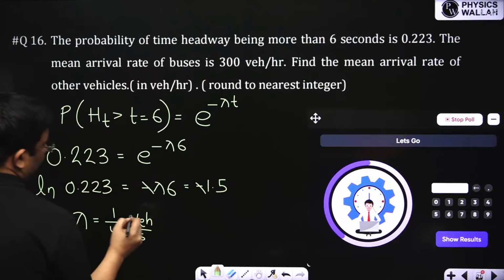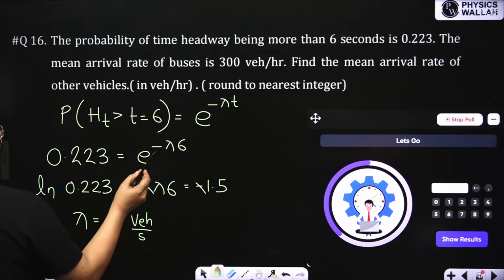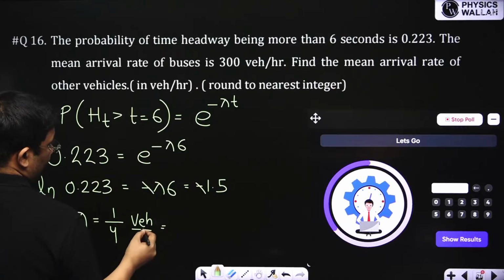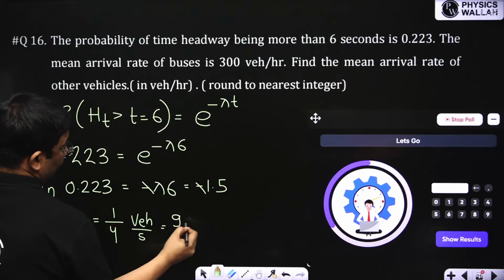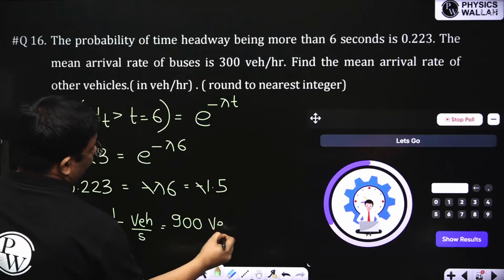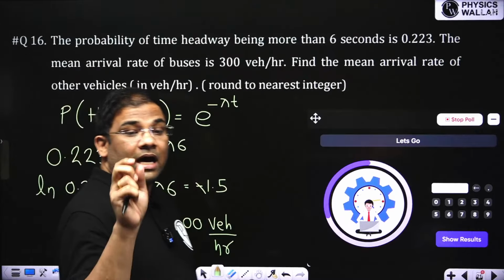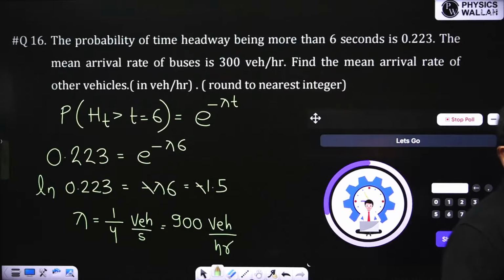Why vehicle per second? Because the time is in seconds. Now in hour it will be what? I'll multiply by 3600. So it will be 900 vehicles per hour. So 900 vehicles are coming in 1 hour. That is the mean arrival rate.